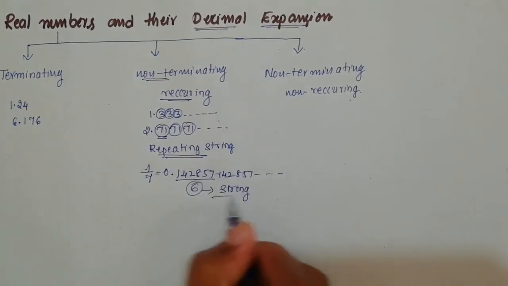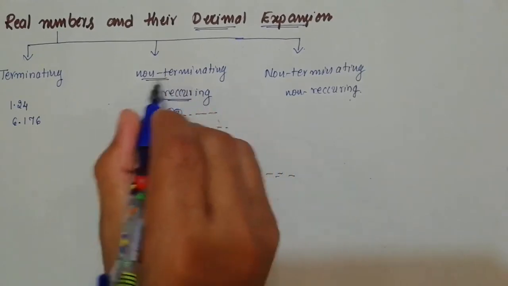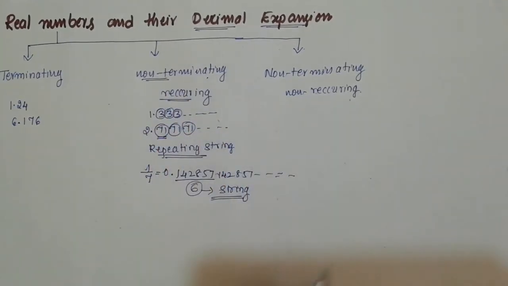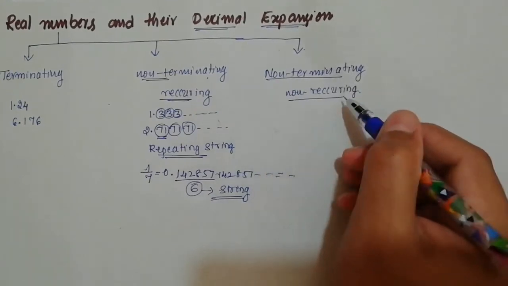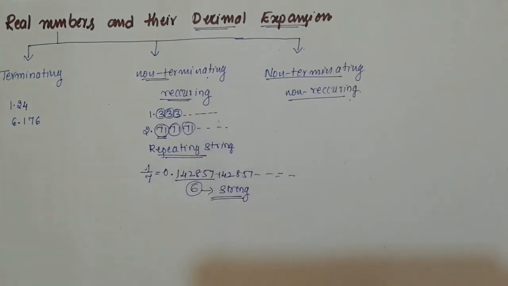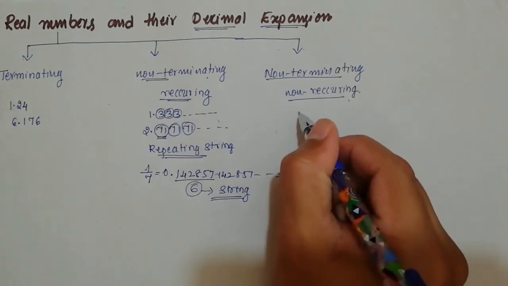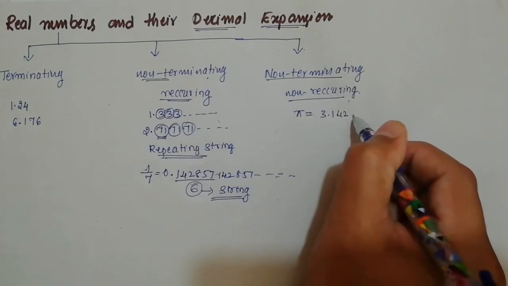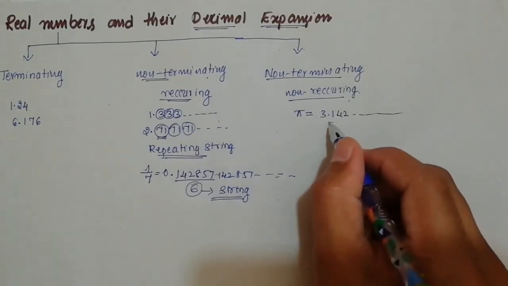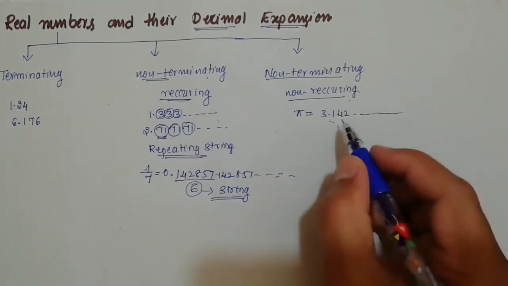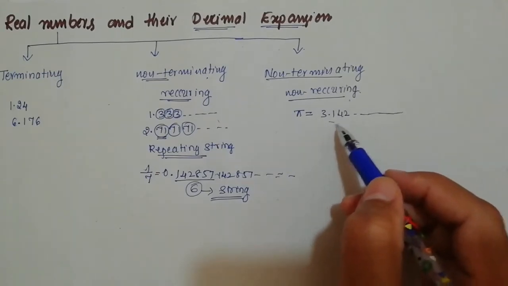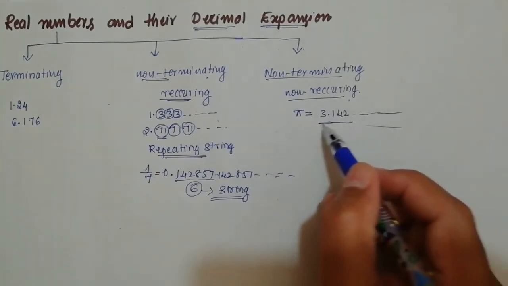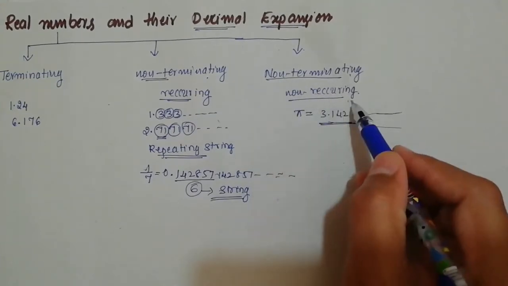So these type of decimal expansion are called non-terminating recurring. And the last one is non-terminating non-recurring, which means after the decimal point it will never terminate. So now if you take the decimal expansion of the number pi, 3.142 and so on, here you can't identify the repeating string, remember. So that's why this is non-terminating non-recurring decimal expansion.